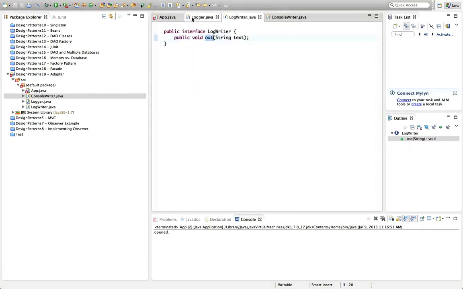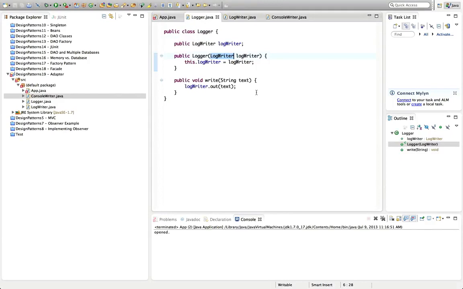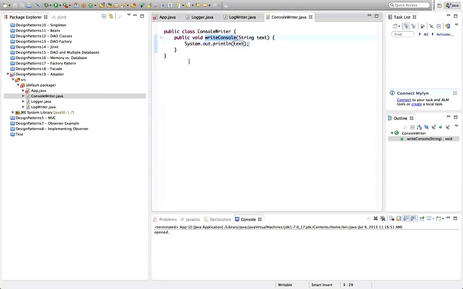This logger might want a class with all kinds of different methods. And we might have another class that does implement that functionality, but just doesn't have those specific methods. So how can we fix that? And the answer is we write an adapter class. An adapter class could be anything that adapts from this interface, in the wide sense of the word interface, to the interface that we actually need, which in this case is this one.